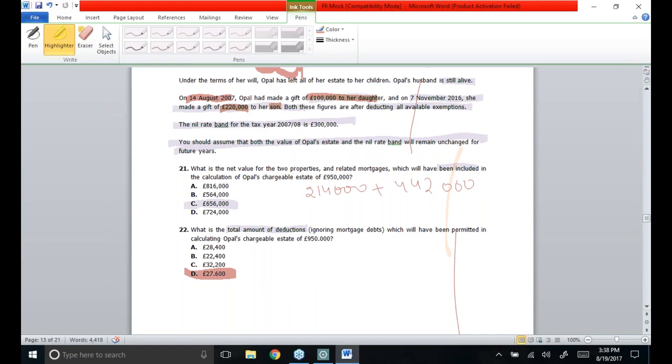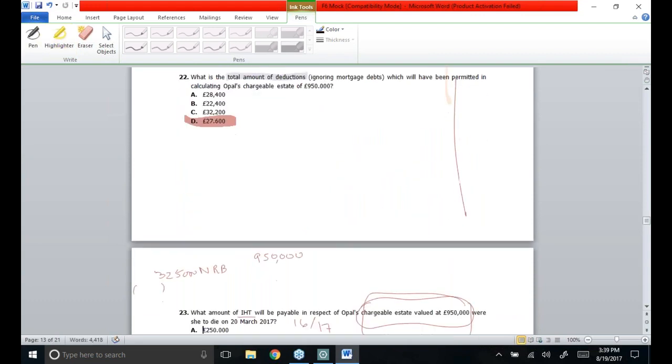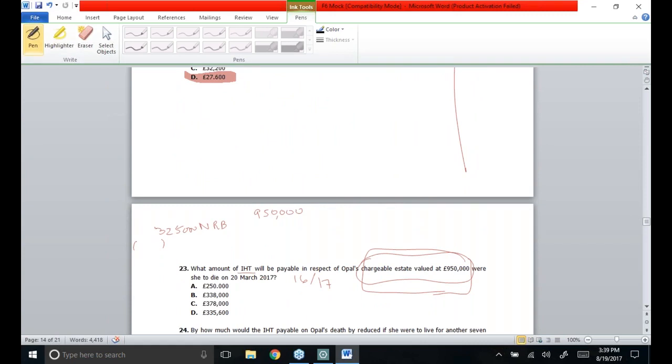Considering from the date of death, if I look back 7 years, the first gift does not exist. So in the last 7 years, only this gift exists. So my nil-rate band is going to be affected by the value of 2,20,000 pounds. Though we need to take the gross chargeable amount, as you could see they say that this 220,000 figure is after deduction of each and every kind of exemption. So I'm going to take it as it is because that's the gross chargeable amount. So NRB of 1,05,000 is still available. If 1,05,000 is the NRB, I need to see how much value is taxable.